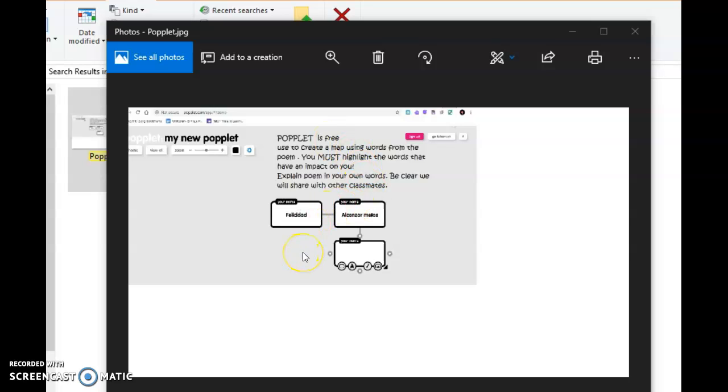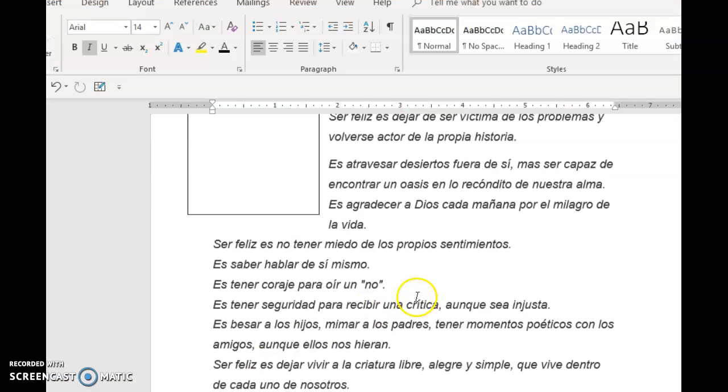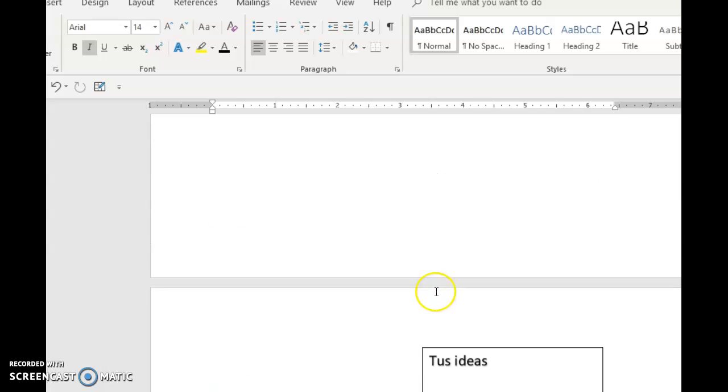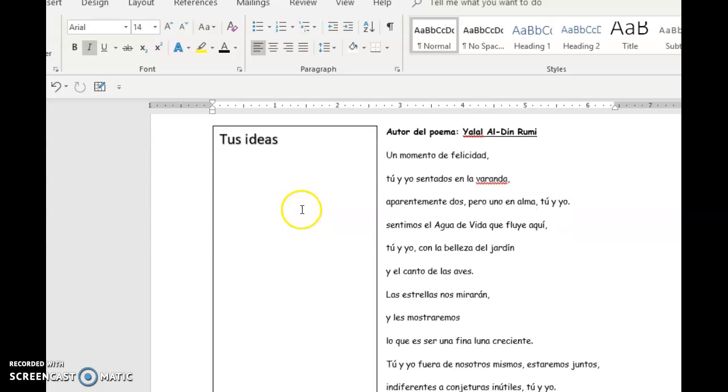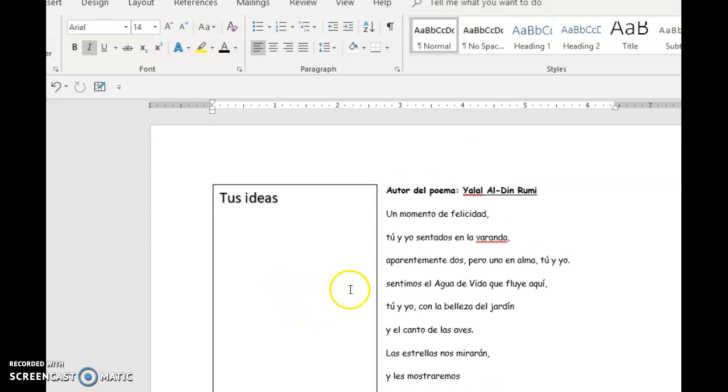You must use the words from the poem, so you will get a set of poems to explore. And this is how it works. You will get all poems, read them, write your ideas of what you understand, of course, in Spanish. Keep in mind that this is going to be shared with others. Once you complete the reading and writing your ideas, as you read, I want you to use a marker and then highlight certain words that are meaningful to you or of an impact to you.